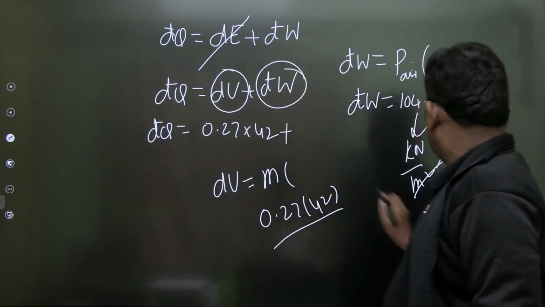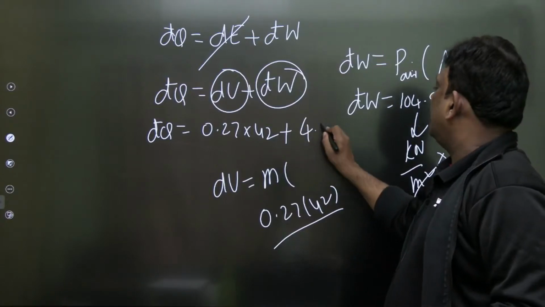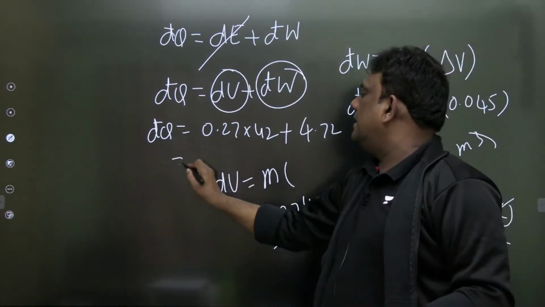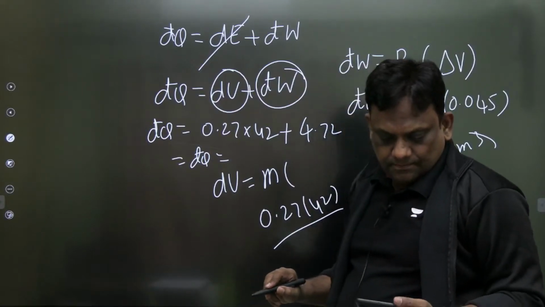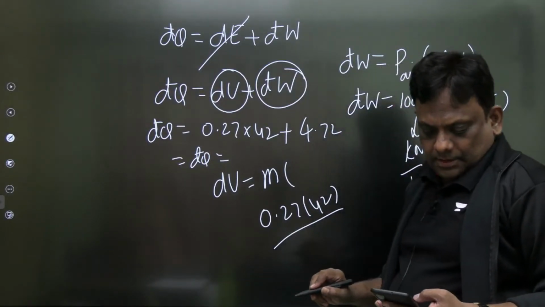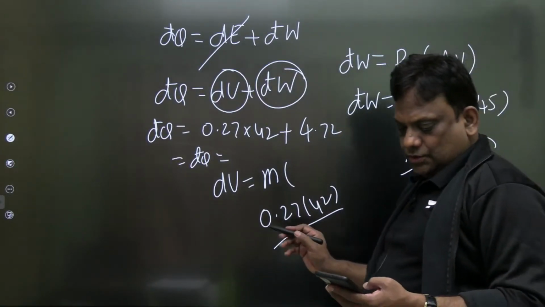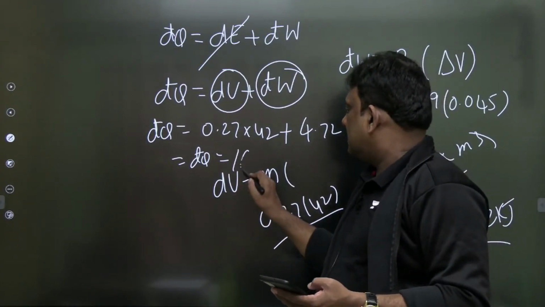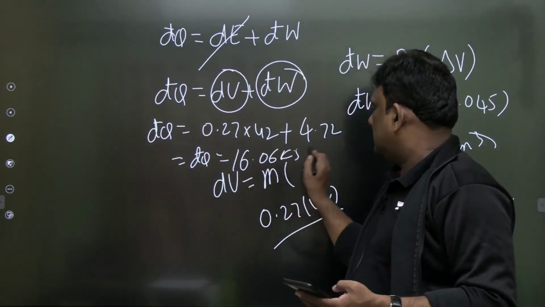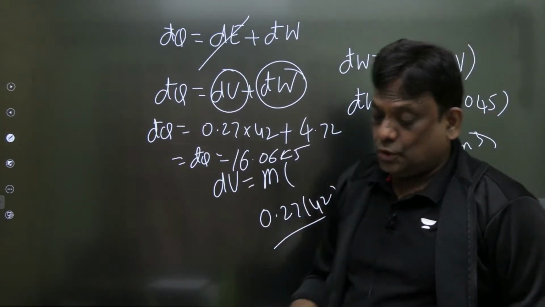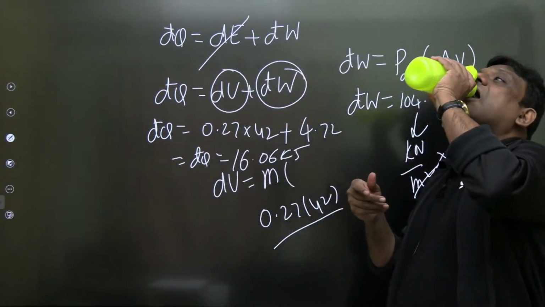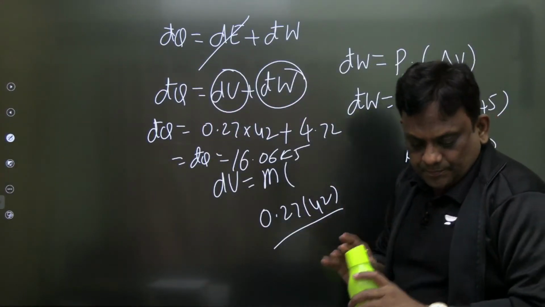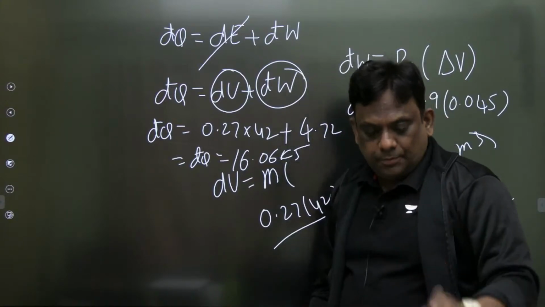Plus work. कितना work आ रहा है? 4.72. तो how much is the heat supply, dear students? कितना आ रहा है सर? कितना आ रहा है? 16.06 ना? Wonderful. 16.06 kilojoule is the right answer, but the problem is not over.